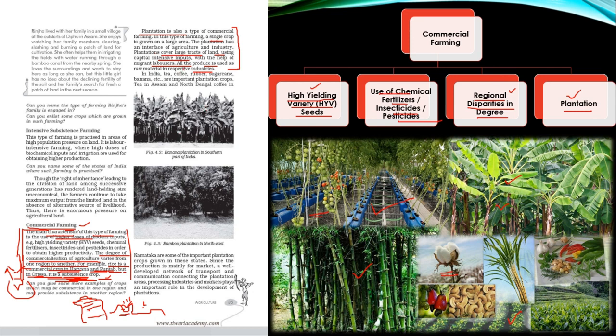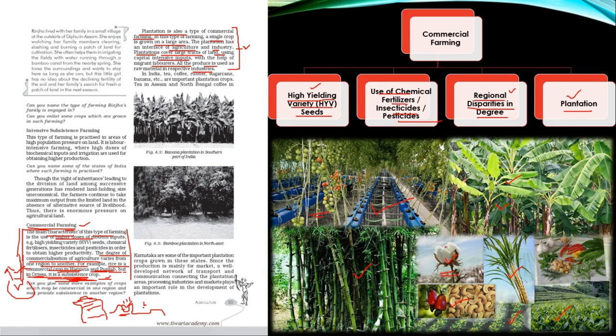Plantation is also a type of commercial farming which is done on a single crop and is grown in a larger area. This plantation acts as an interface of agriculture and industry. That means the products which are grown on a very large scale act as a raw material for industrial purposes. So this type of agriculture, commercial as well as plantation agriculture, gives a boost to the industrial development of our country.